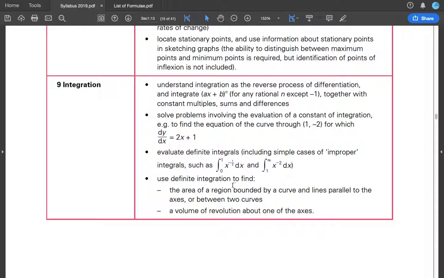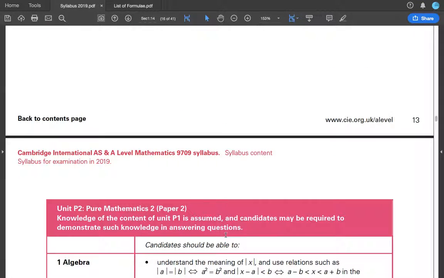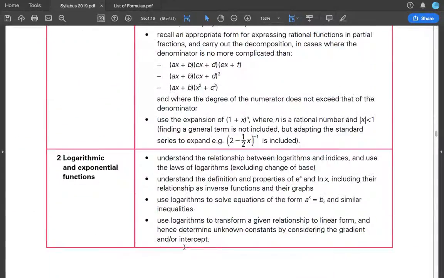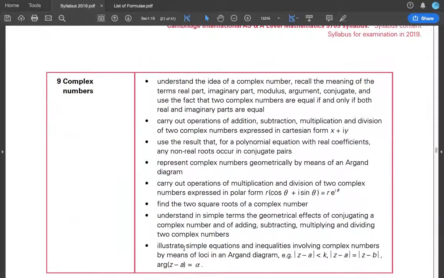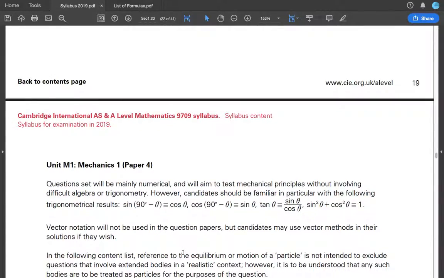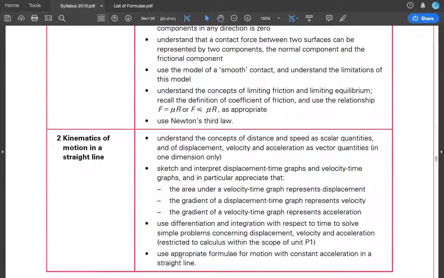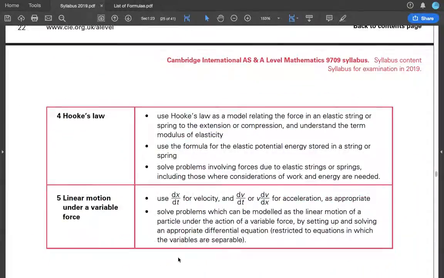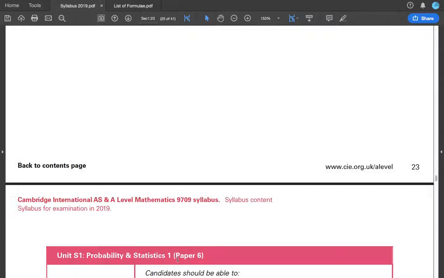Use definite integration to find the area of a region and the volume of revolution. That's all. So Pure Maths 2, this is not, I'm not going to say this out loud. This is not this as well. Mechanics, no. You have to read through all of this yourself. I'm going to paste the link in the description below. Just go and access it and read it.